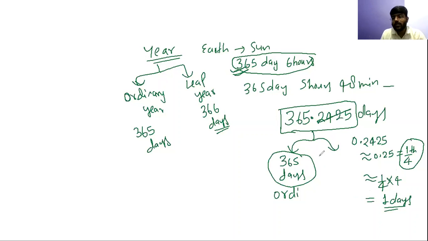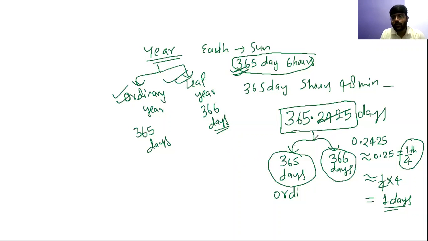Okay, one day is a big span of time. You cannot just leave it simply. So you need to add this one day into your calendar to match it with the astronomy. Okay, to match it with the astronomy effects. So that's why every fourth year we add this extra day, and every fourth year is known as leap year. That's why it is known as leap year. And this is why we classified the years into two categories, ordinary year and leap year.